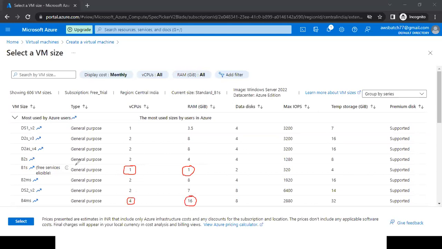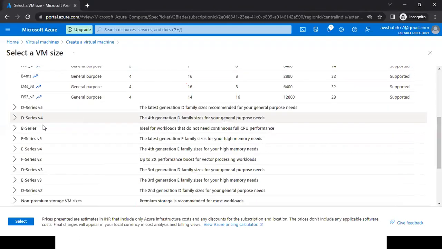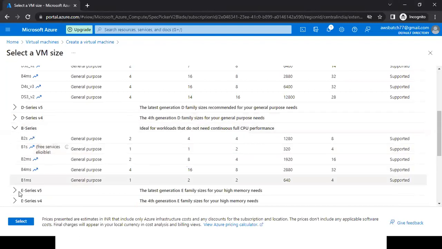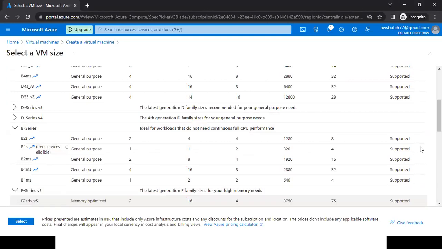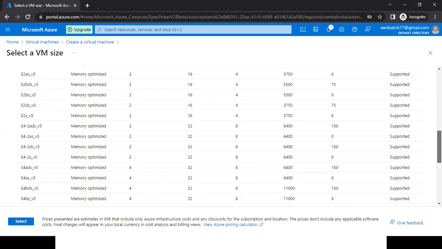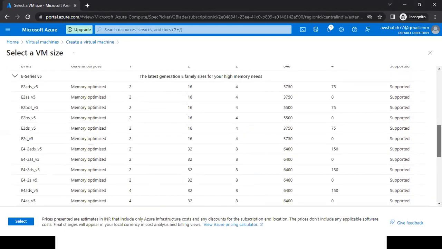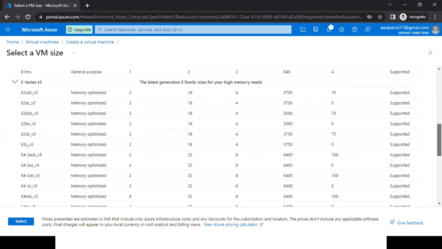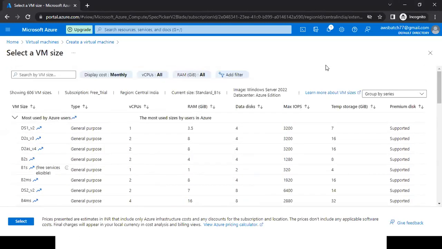But only the B1S type comes under free tier eligible. Other than that, if I scroll down, we are getting more types, but those are not coming under your free tier.